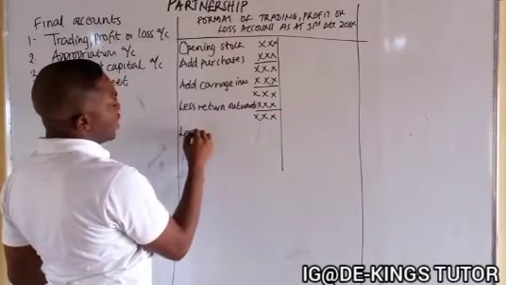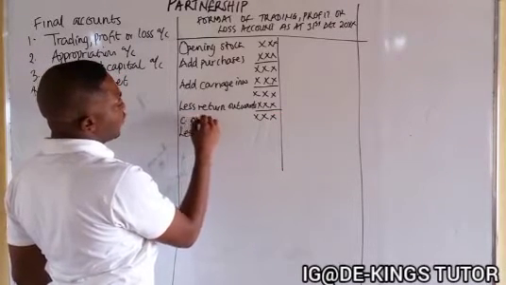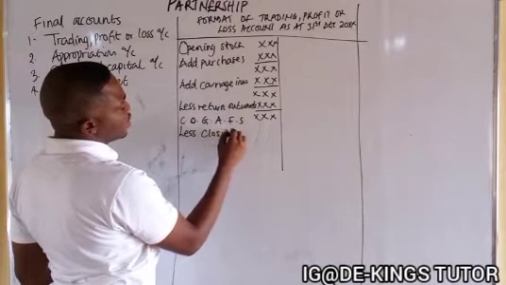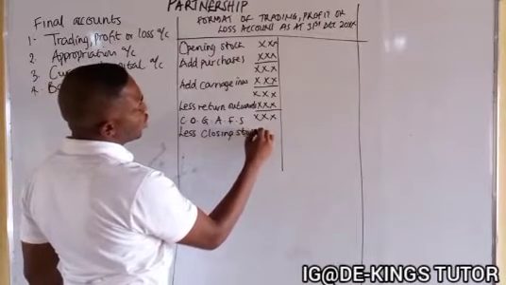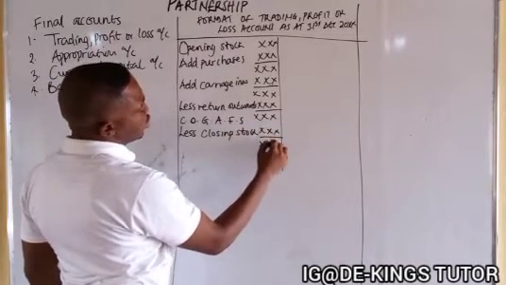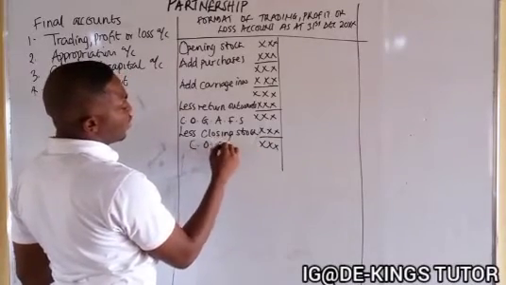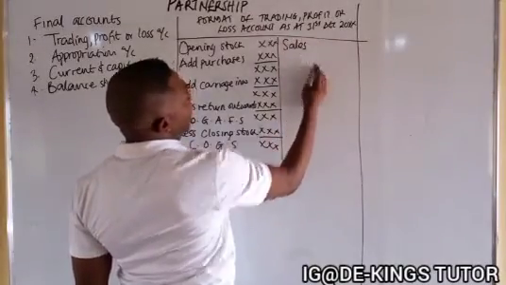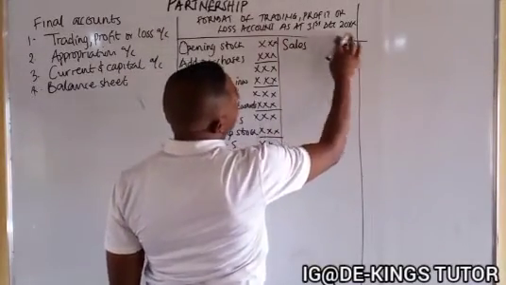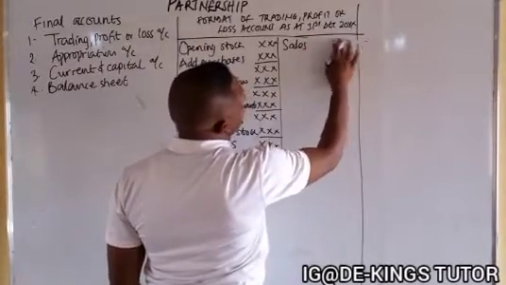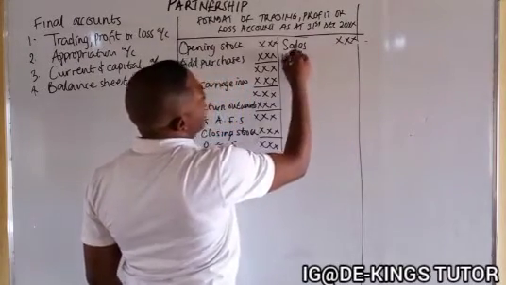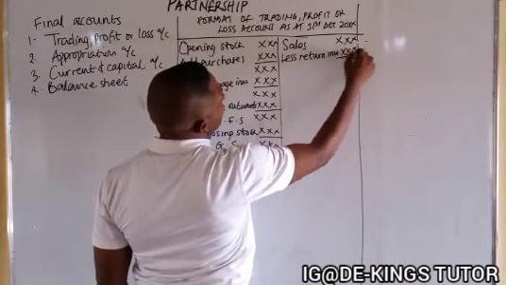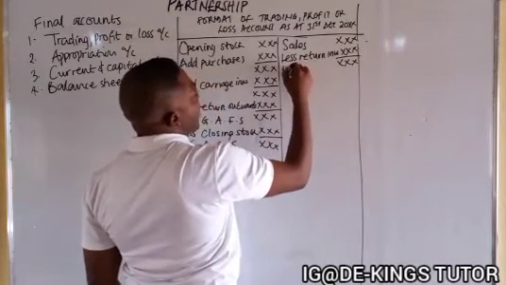Now this will be the cost of goods available for sale. Now when you less closing stock, you now have cost of goods sold. Now we have sales here at the right hand, then we can have less return inwards. So we have net sales here.